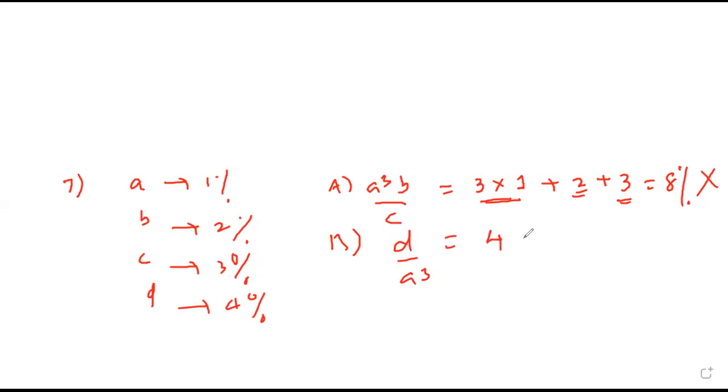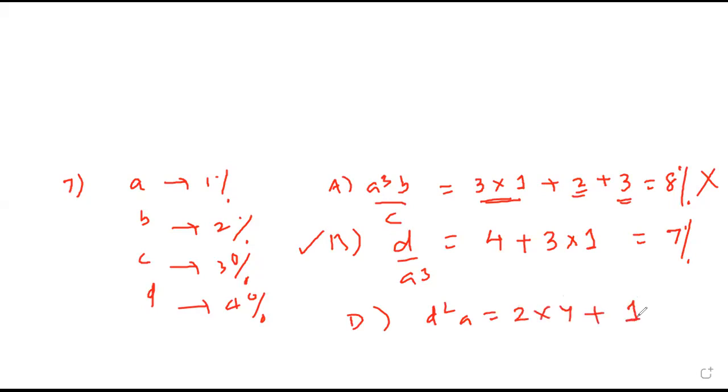D means 4 plus 3 into A, 7%. So I'm getting here only B. Now D, let us check why it is not there. D is D square A. That means it is 2 into 4 plus 1. It will become 9. So this is not the answer. We want 7. B is the answer.